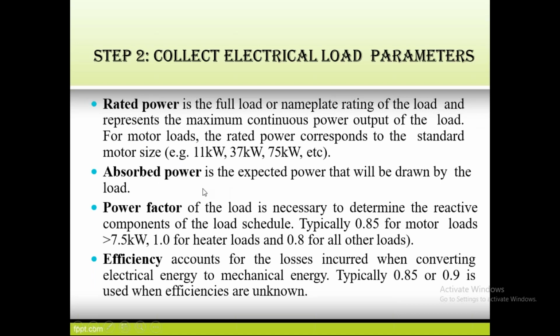Next, observed power. Observed power is the expected power that will be drawn by the load. What does this mean? Suppose a motor is running at no load condition, it won't take the maximum power. Based on the load condition, it will draw power until it reaches full load. So that is rated power and observed power. Rated power is the maximum capacity of a particular device, and observed power depends on how much load is connected to the particular motor.